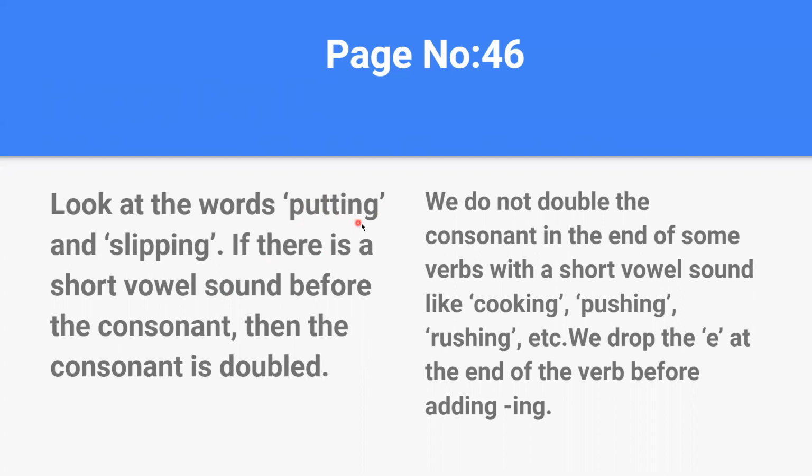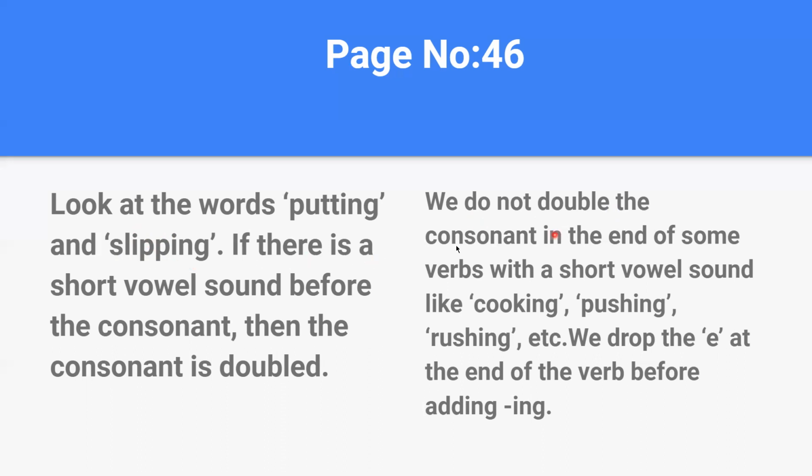So in the case of putting, we have added an extra T. Here also I is a vowel and P is a consonant. So when there is a short vowel sound before a consonant, the consonant will be doubled. So it is slipping.